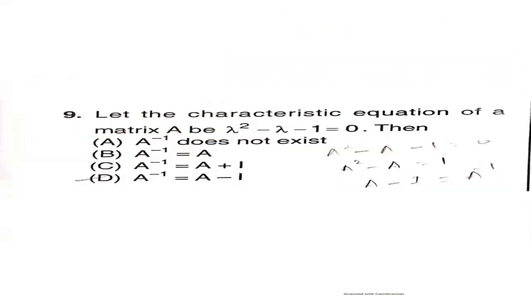Next question. Let the characteristic equation of matrix A be lambda square minus lambda minus 1 is equal to 0.